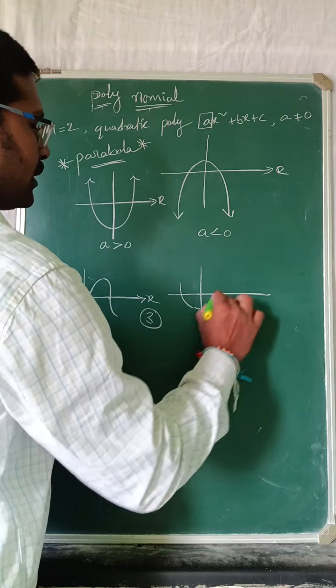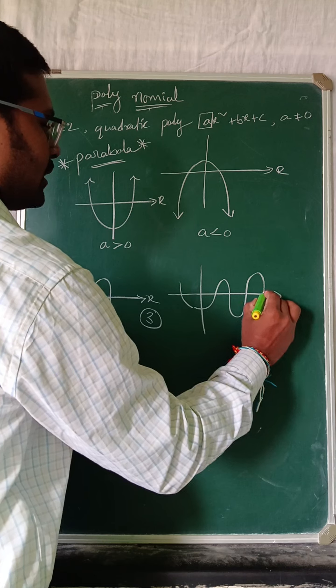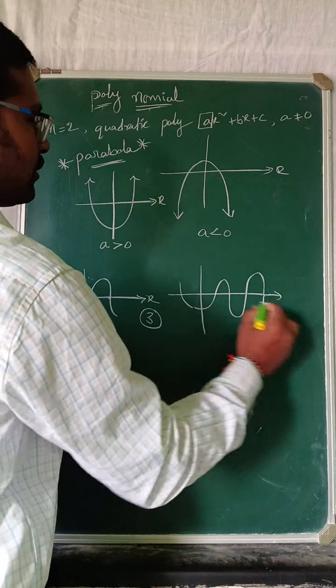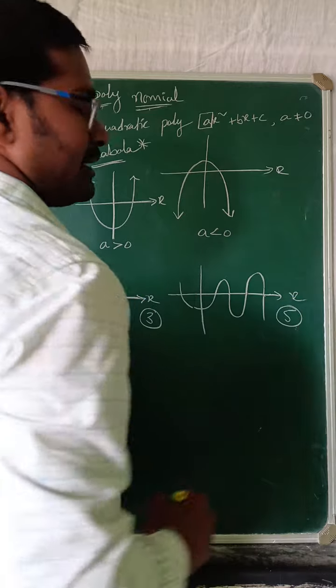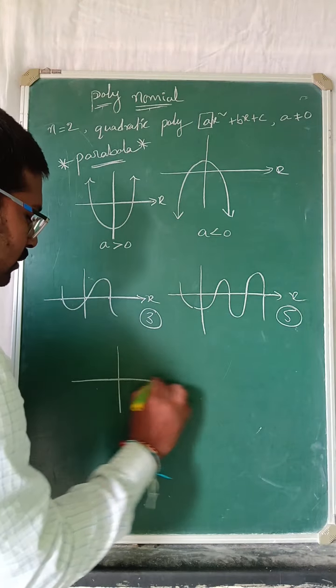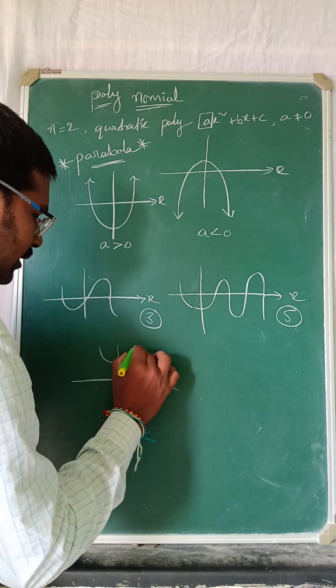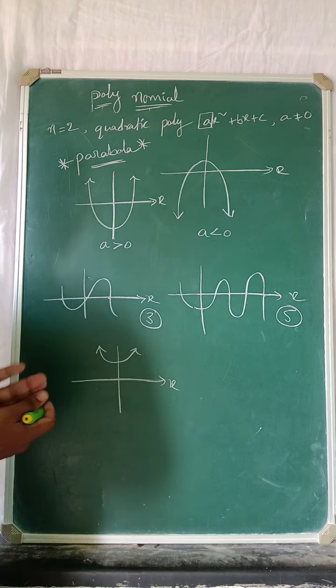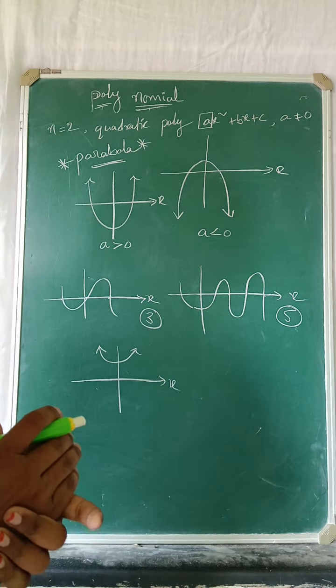Suppose, and one more important, right, here 1 2 3 4 5. This graph has 5 zeros. Now we go with this is the x-axis, like this it is written. What is the number of zeros?